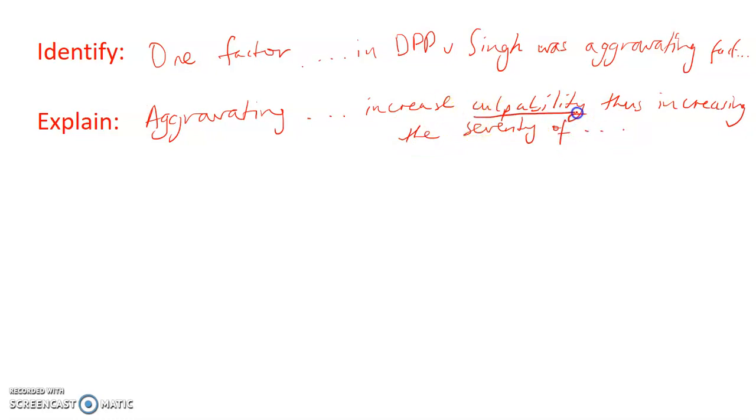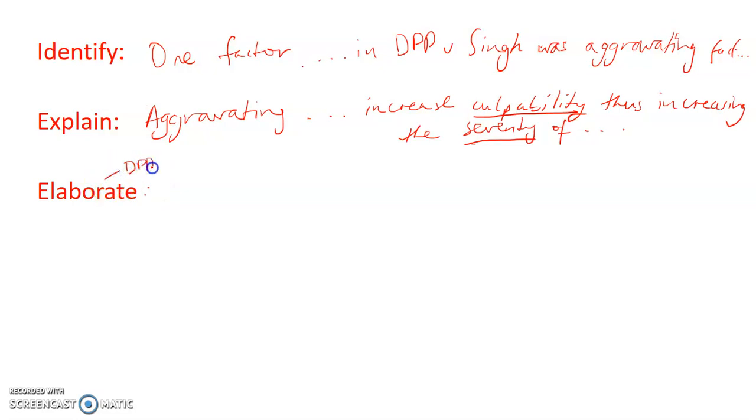Really important that I include both of these parts. One, that it increases culpability, so the extent to which the person is responsible for their crime. Then what's the impact on the sentence? Well, it increases the severity of the sentence. And then I'm going to elaborate. When I elaborate here, I could also change that to the example. I'm going to here apply to DPP and Singh.